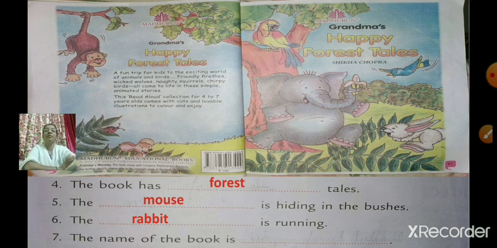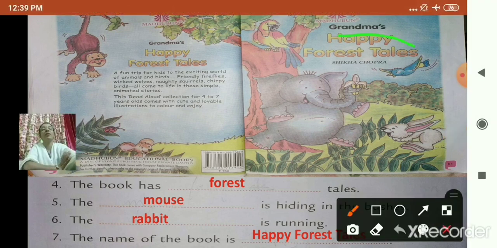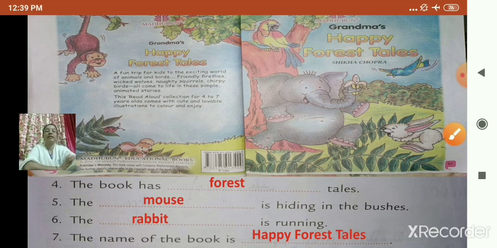Number 7. The name of the book is? Can you tell me? What is the name of the book? Come on, tell me. Yes. The name of the book is Happy Forest Tales. You can see here, no? The name of the book is written here on the cover page. Yes. So, the name of the book is Happy Forest Tales.